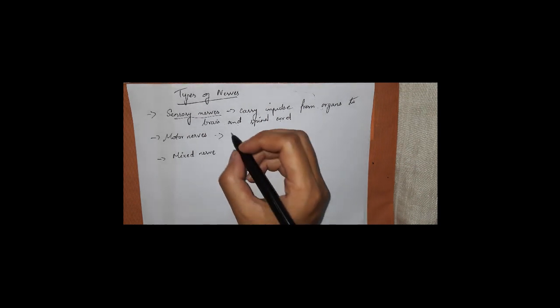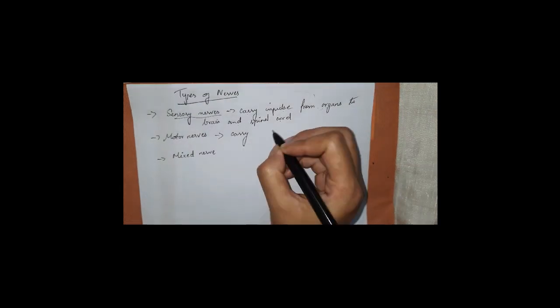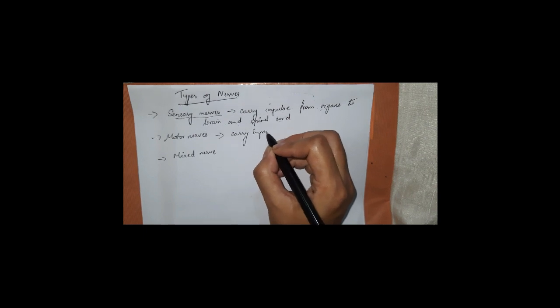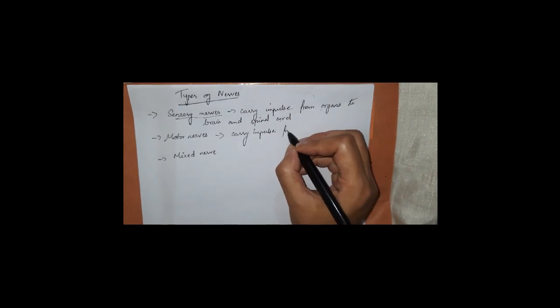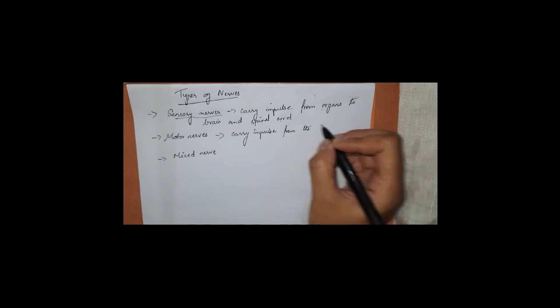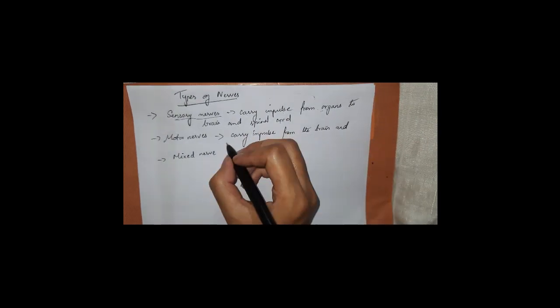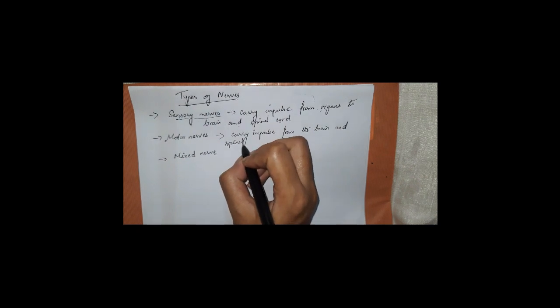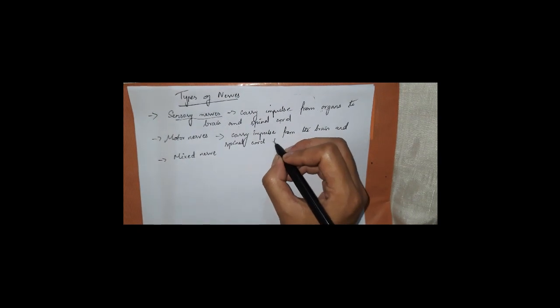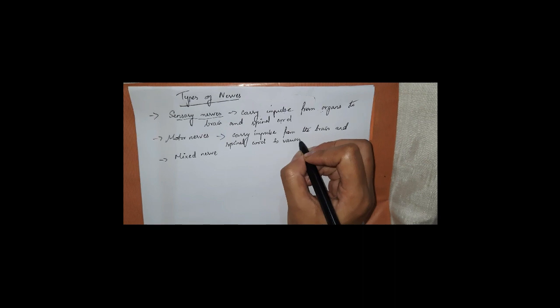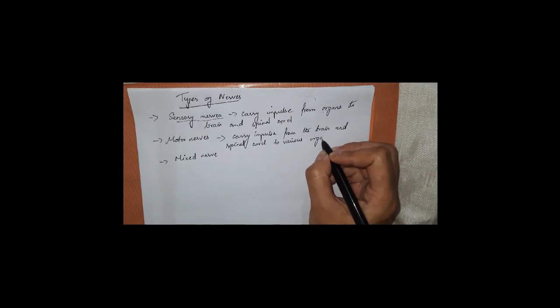And then you have your motor nerves. What they do is carry the impulse from the brain and spinal cord to various organs.